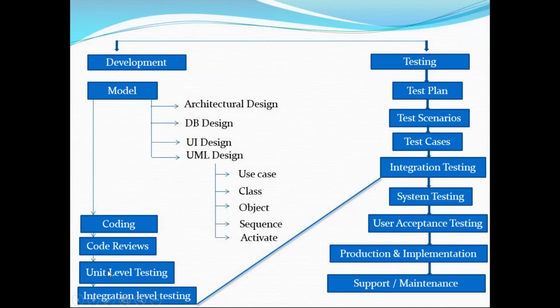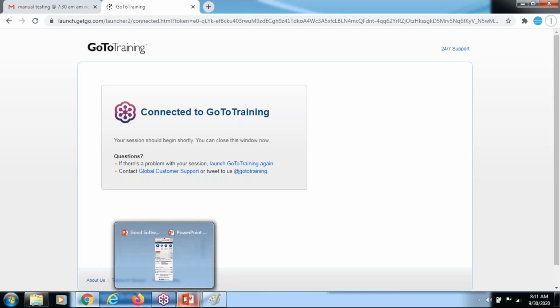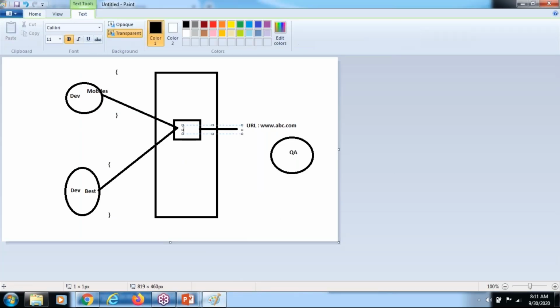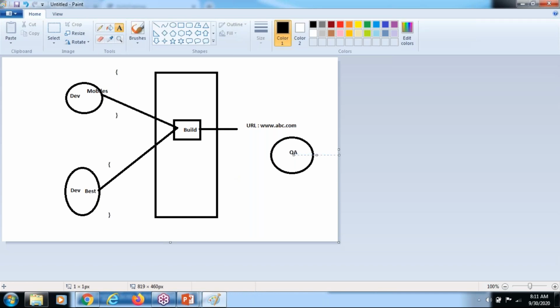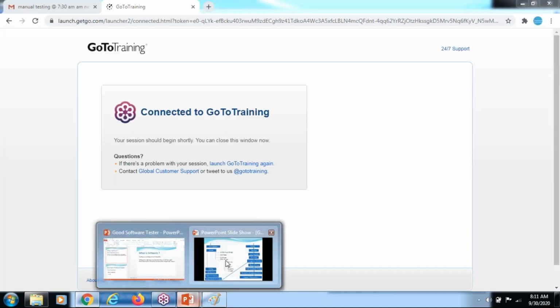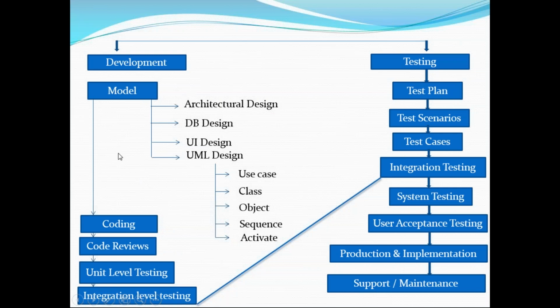So here the development part is done. As I told you, here we will get a build, and this build comes to us, the QA. Development is models, design. Based on the design, coding. Once the coding is done, code review. Once the code review is done, unit level testing and integration level testing. So here the development part is completely done.